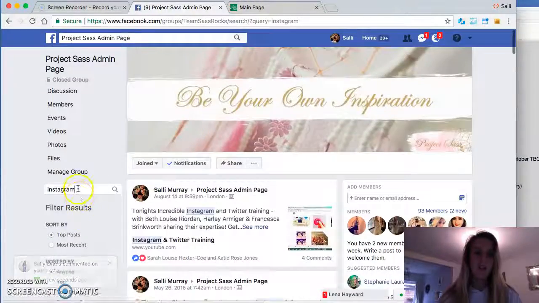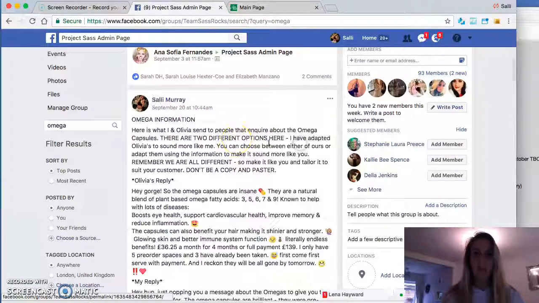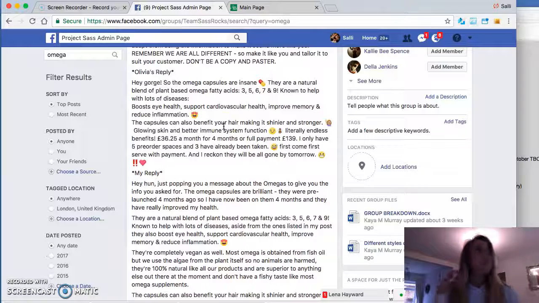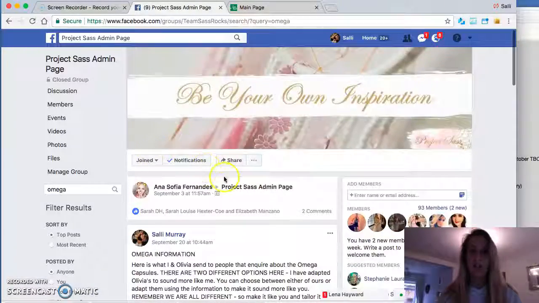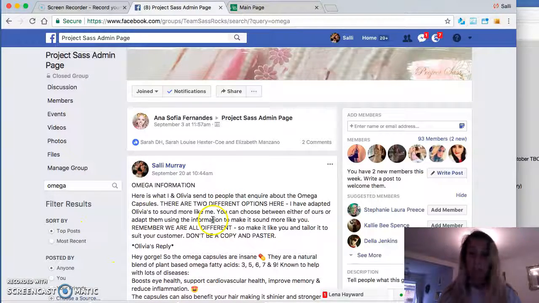Then you might say, for example, wanting information on the Omega capsules. So tap in Omegas. And it's got Omega information, and it's got like scripts that you can use. I've often trialled scripts, you know, if we're launching a product or we've got a lot of people asking the same question. So you might have 10 inquiries about the weight loss plan, and you're like, what do I say? And sitting typing out every single response isn't going to be time effective. So I perhaps will try out a different script that you can use. Then I will post it in here for you guys to use, and you can tweak these to sound more like you, to be more relevant to your audience, whatever it is.